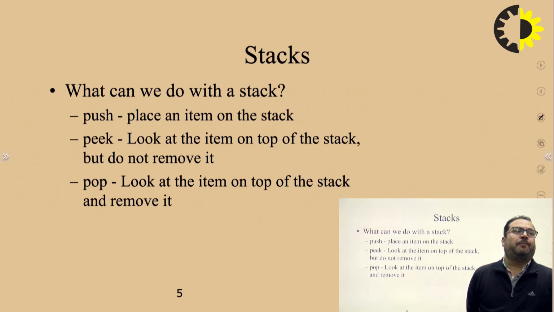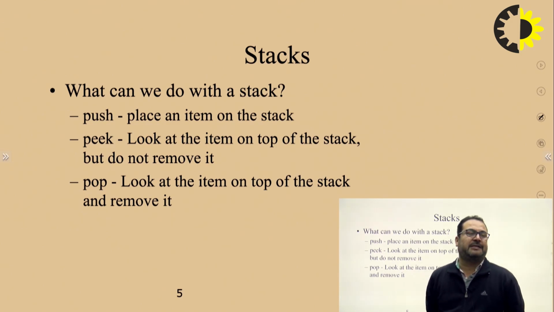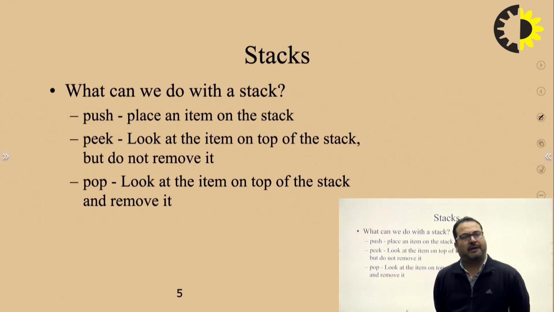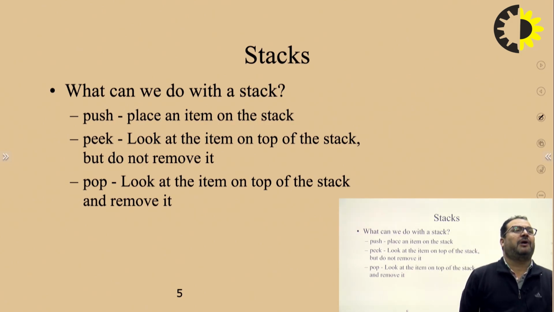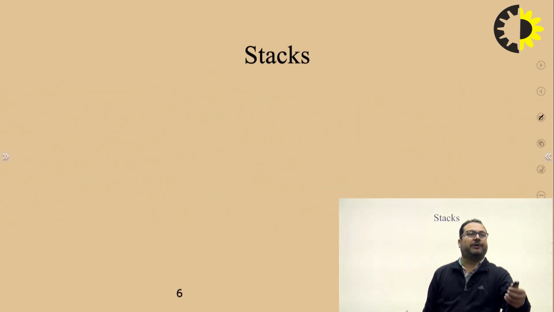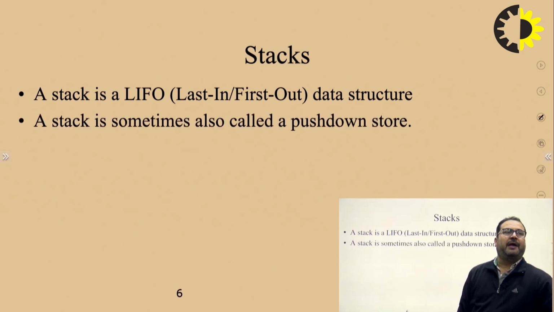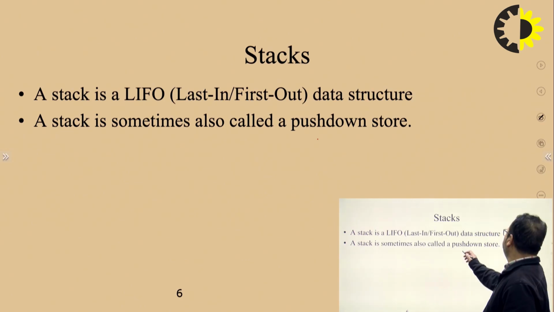Push places an item on the stack. Looking at the item on top of the stack without removing it is called peek. Pop is removal from the top end. Stack is a LIFO data structure, sometimes called a push down store.